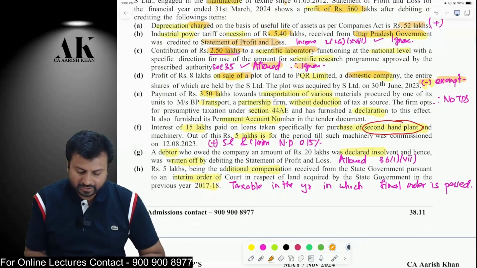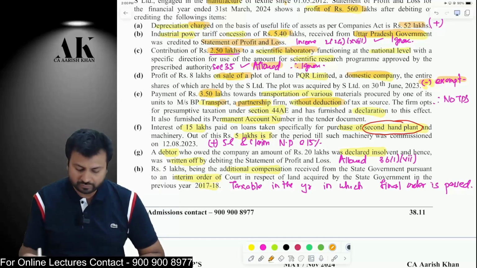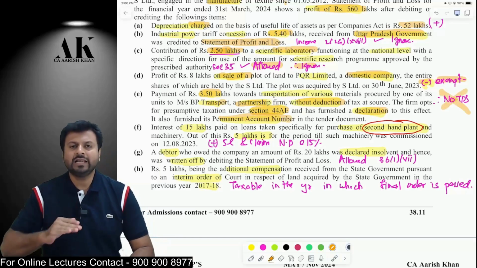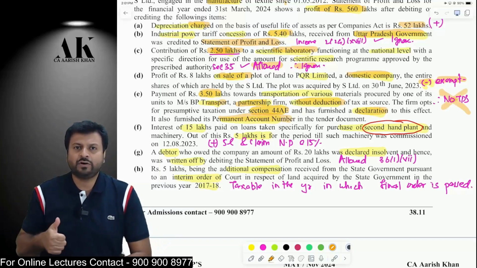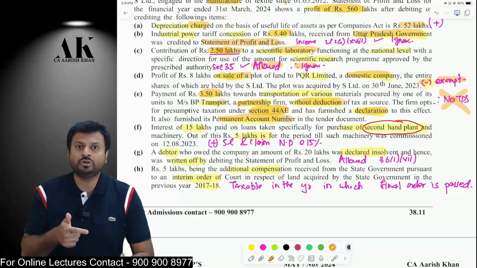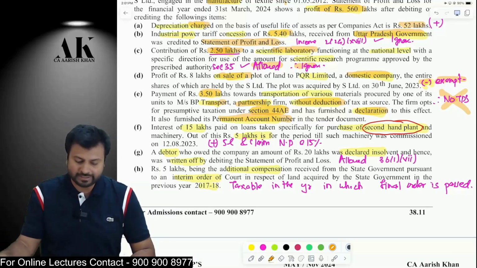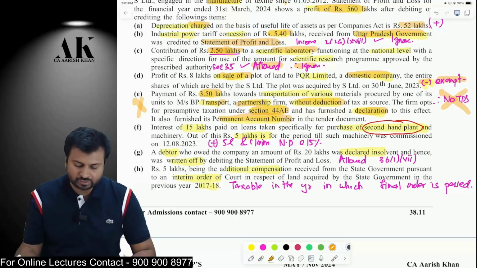You are making some payment of 3.5 lakhs to a transporter who is a partnership firm, but on that particular amount you have not deducted TDS under 194C. The transporter is giving a declaration that he is following 44AE. He is giving a declaration and there is a permanent account number, so no TDS. Do you remember that? If the transporter is following 44AE, that is if the transporter does not have more than 10 trucks at any time during the previous year and he gives a declaration to you and he also gives a PAN with the declaration, then 194C is not applicable in that case. Therefore, in this case 194C is not applicable. Okay.